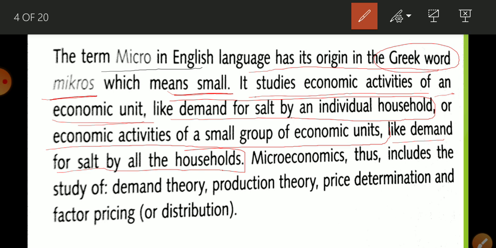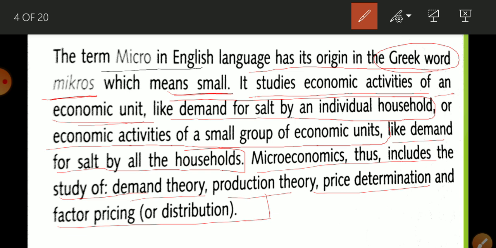Here, if it is the supply of all goods and services, then it is macro. Supply of pen, supply of pencil, so this is micro. In micro we are going to discuss only one, individual, single. And macro is related to the study of all. So micro includes the study of demand theory, production theory, price determination and factor pricing.